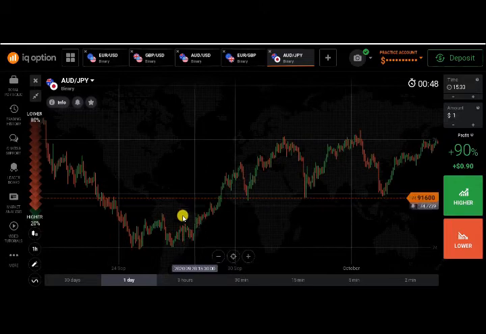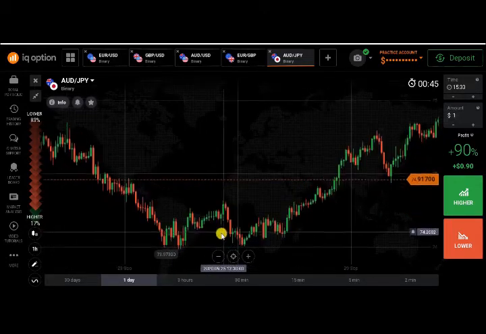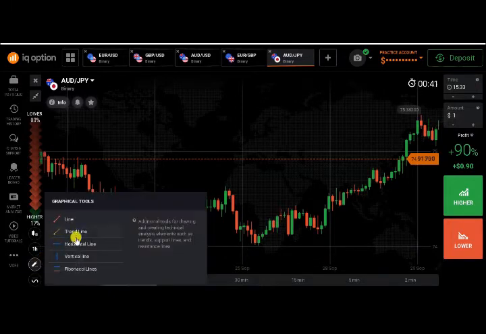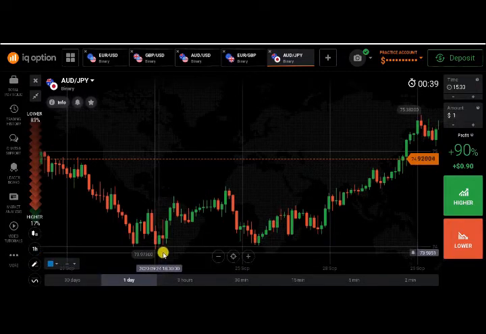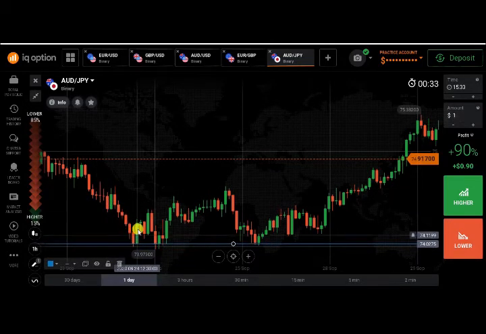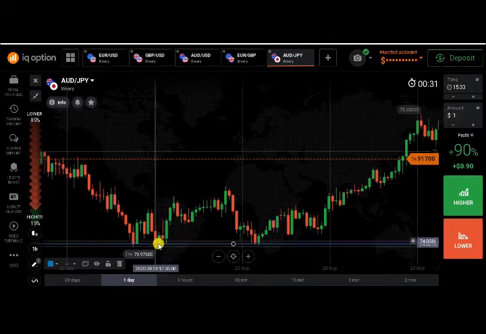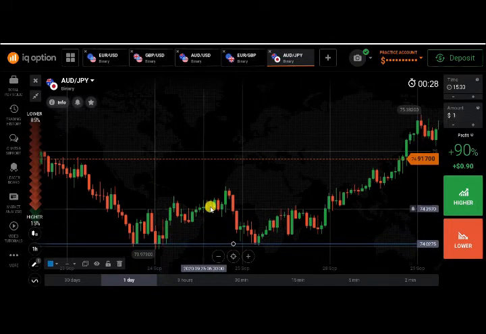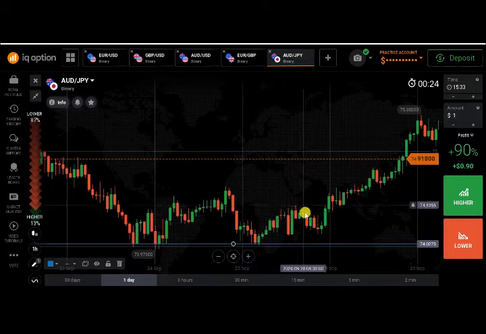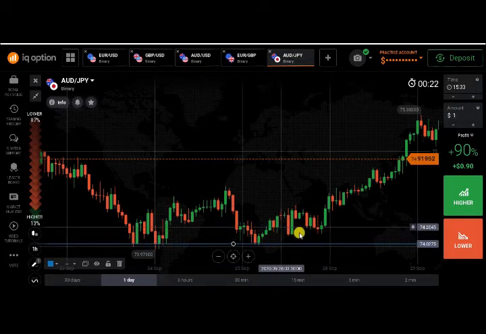Okay, here is a multiple rejection point. You can see here, the market came down, got support, went up, got support, and there are many rejections here, and it went up and got rejected. Again, it went up. So this is a multiple rejection point.